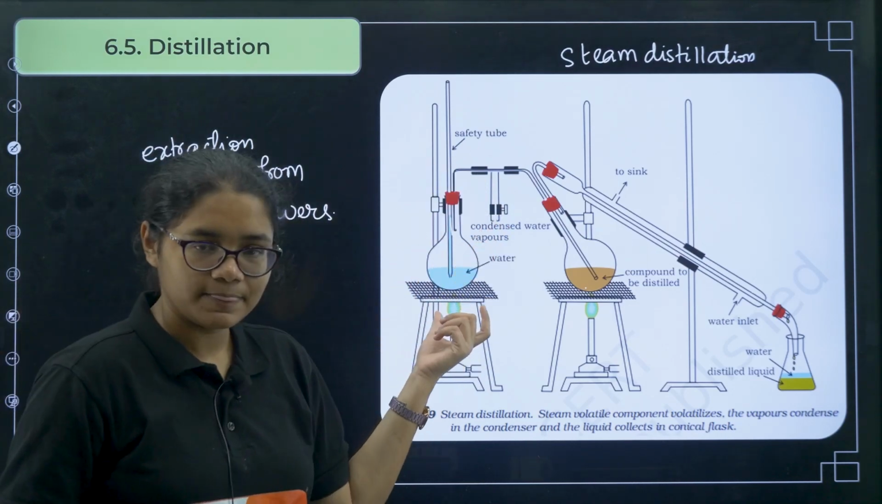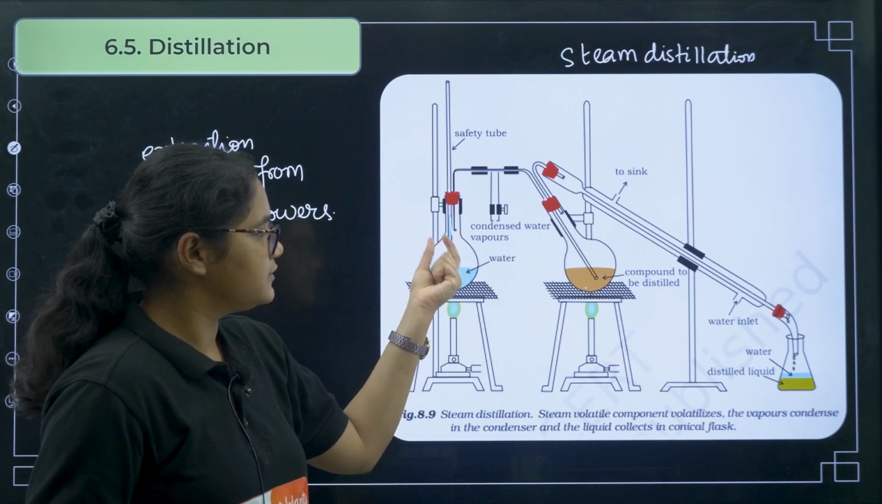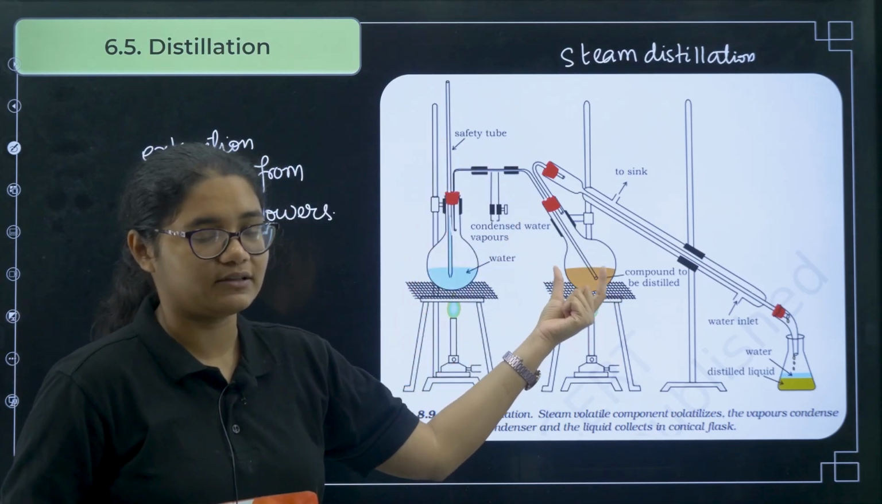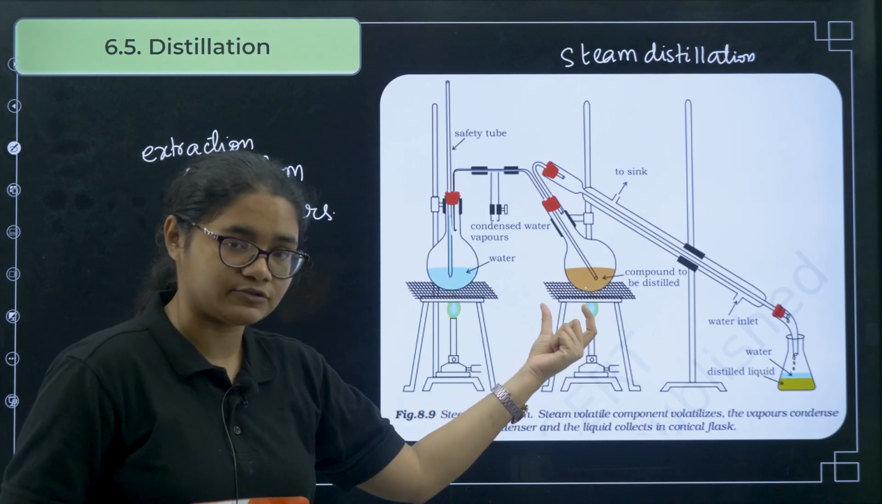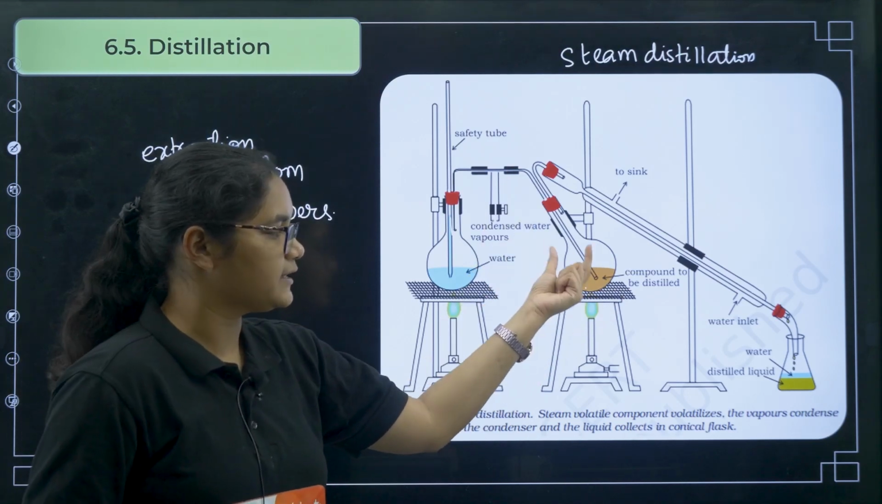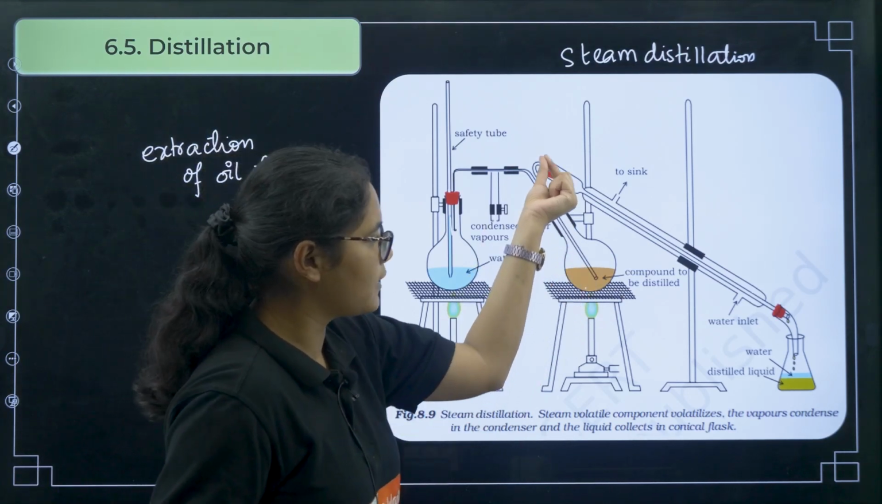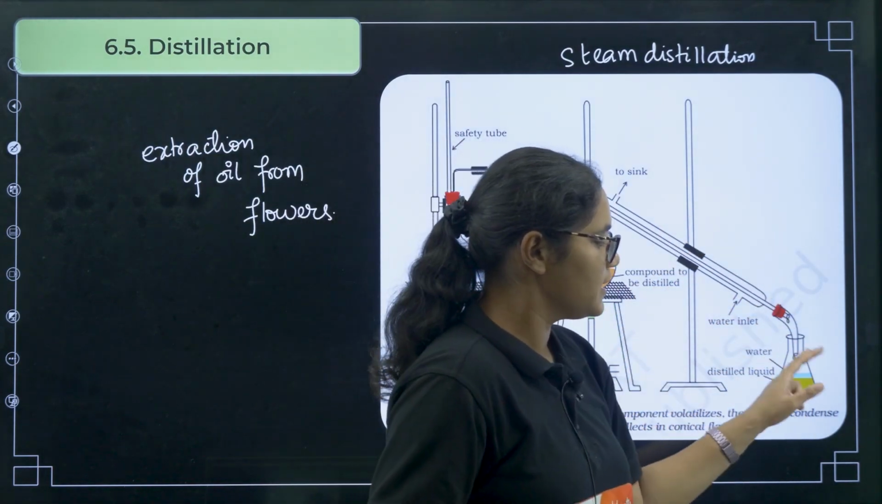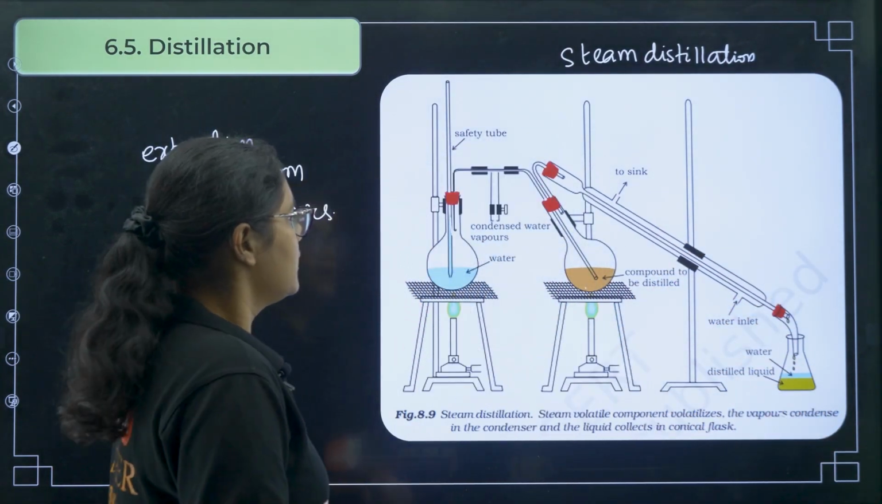You are heating here, this is producing steam. This steam is passed to this container where we have the substance from where the oil has to be extracted. Now this steam takes this oil and comes here, and then it gets condensed. Water and the oil both get condensed and get collected here, okay.